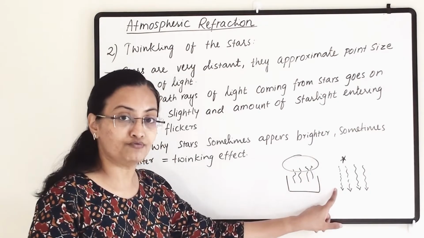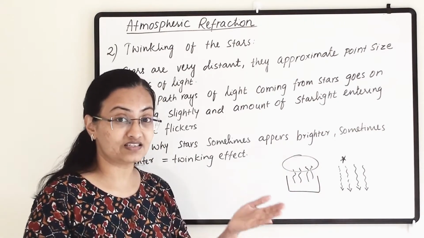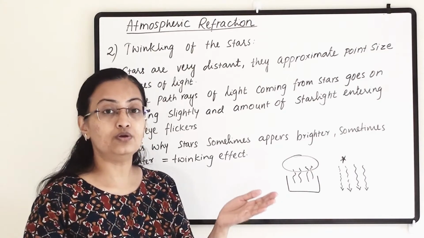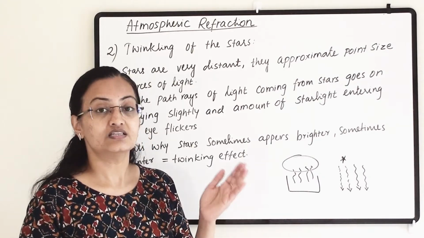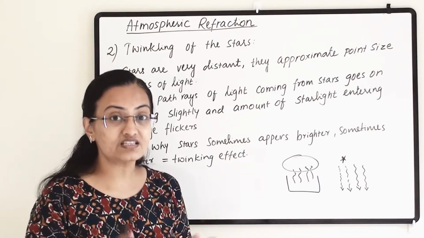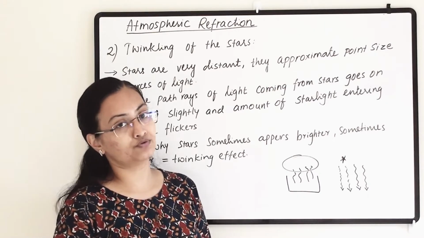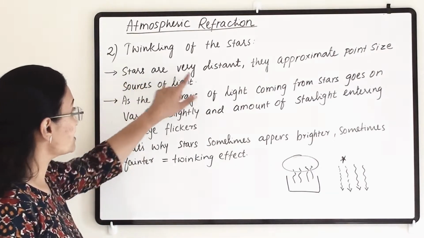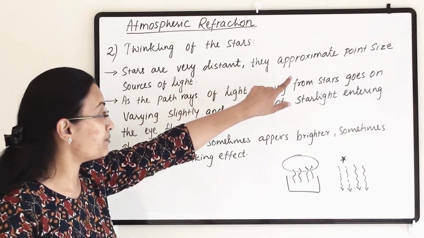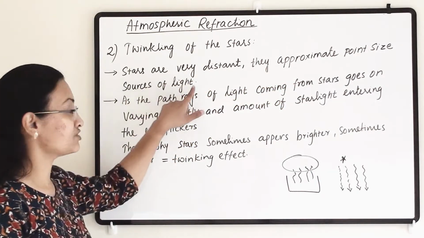So it will show a flickering effect, and because of that, sometimes the stars we look at look brighter, sometimes they look fainter, and this gives a twinkling effect to stars. Stars are very distant, approximate point-sized sources of light.